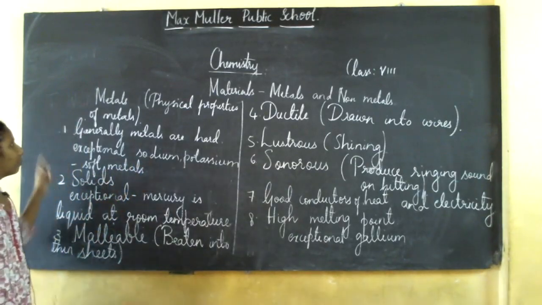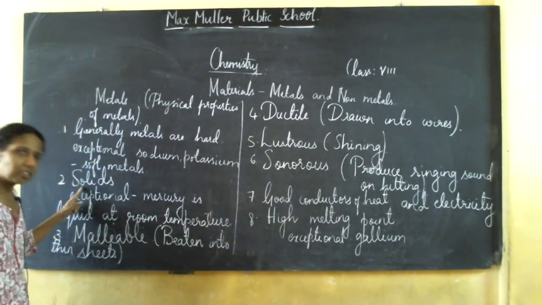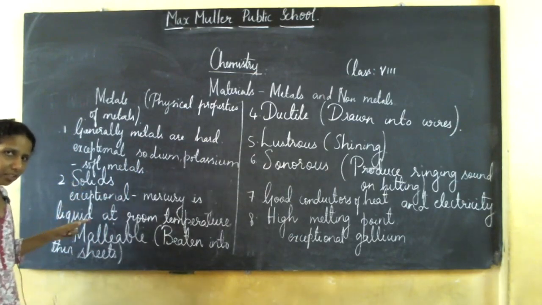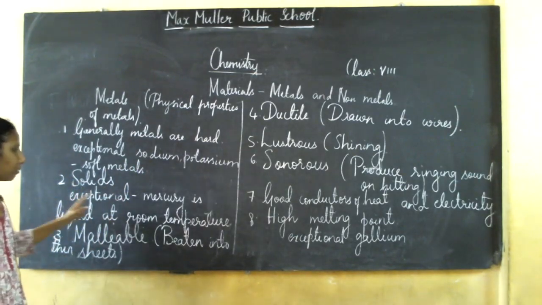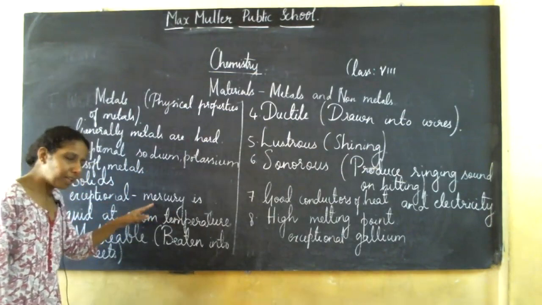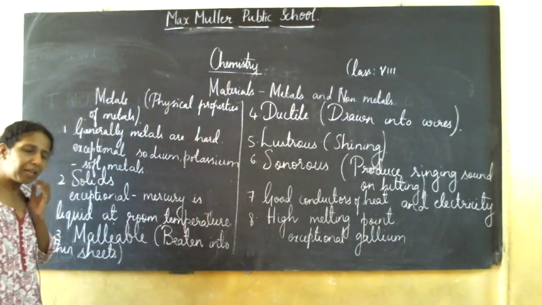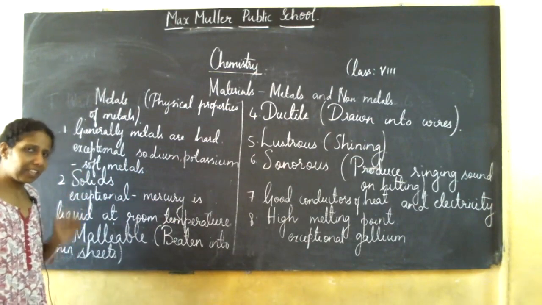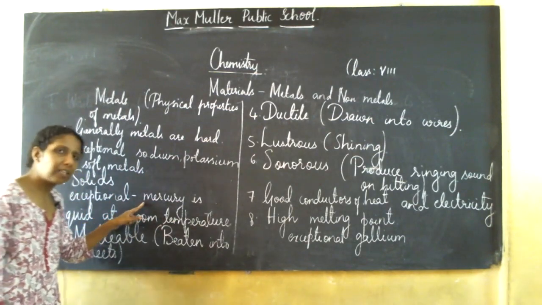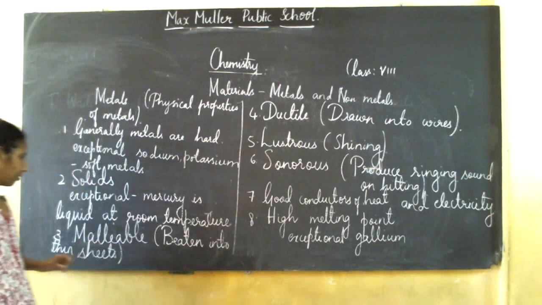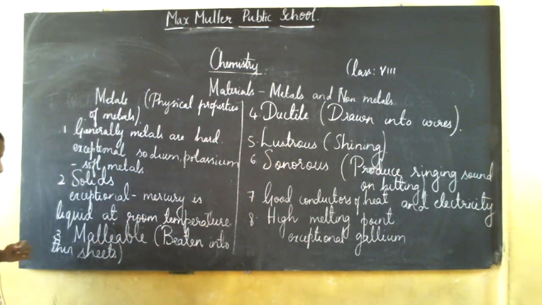Next, metals are generally solids. The exception is mercury, which is a liquid at room temperature. So if asked to name a metal which is a liquid at room temperature, it is mercury, which is used in thermometers, as you know.